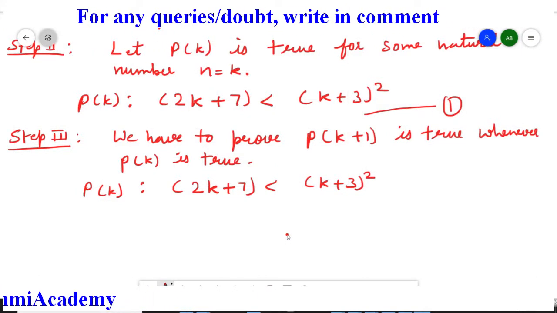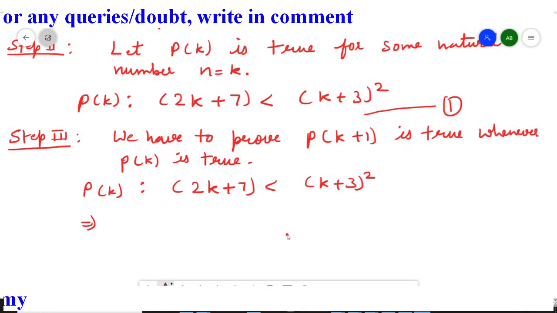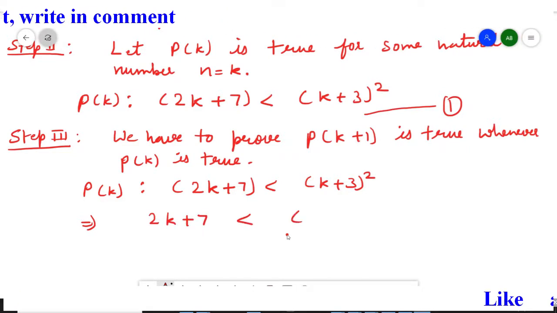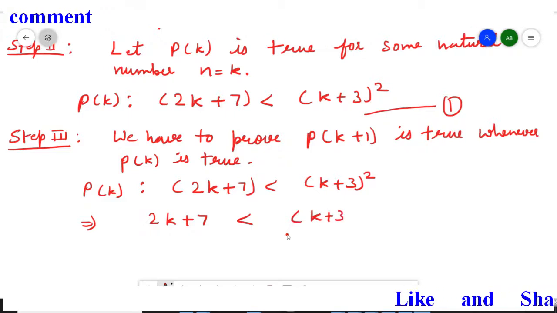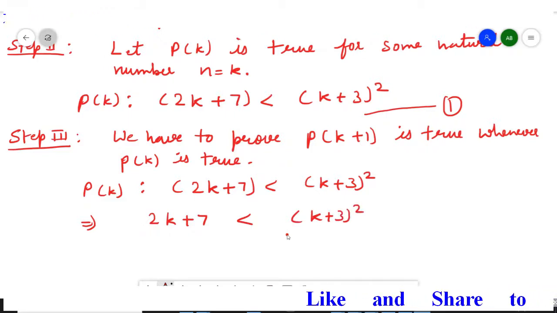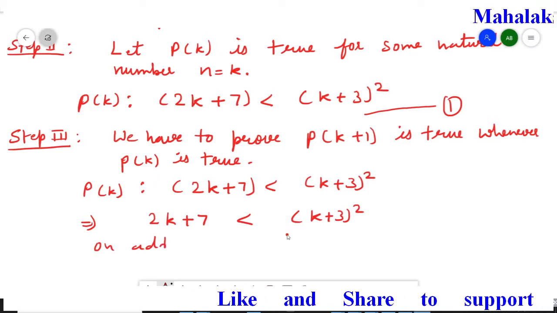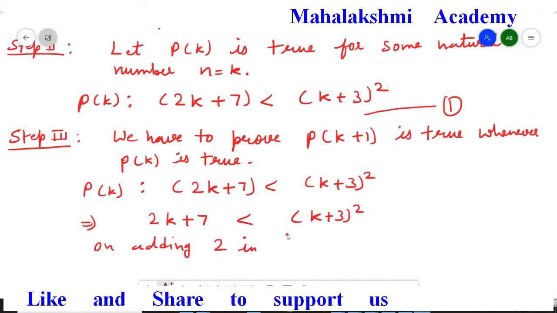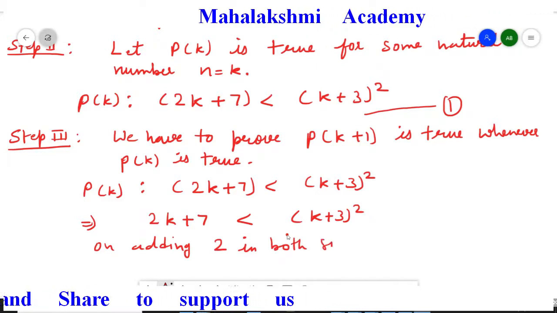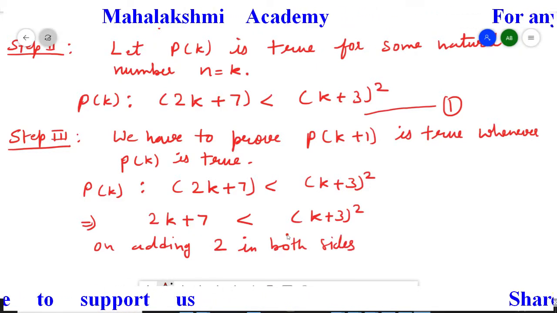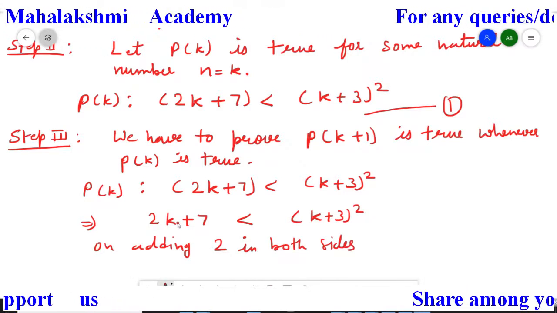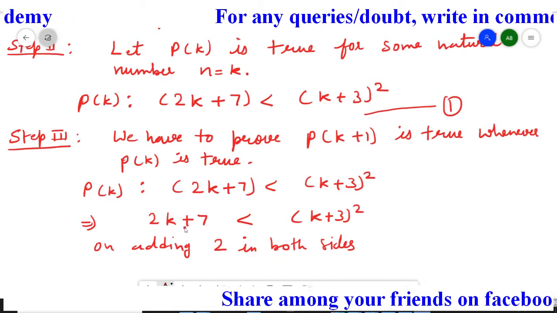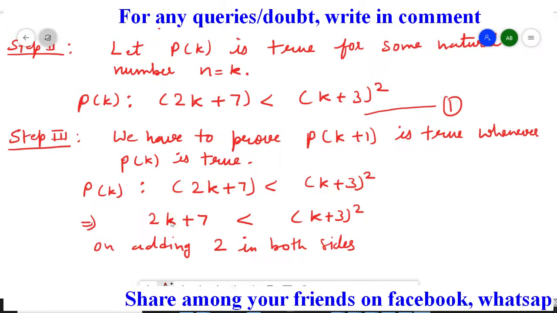So from here only we will pick the inequation only, that is 2k plus 7 is less than (k plus 3) whole square. Then we will write down here, adding 2 on both sides. So now what I am trying to do is, here if I add 2, then we can take 2 common and we can get here k plus 1, because instead of k we need k plus 1, that's why.